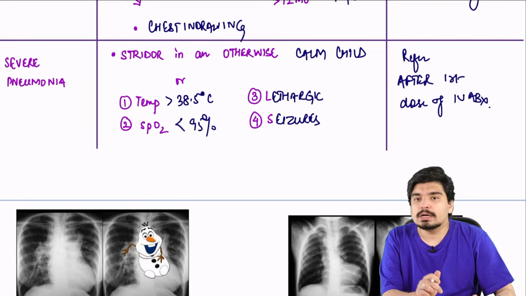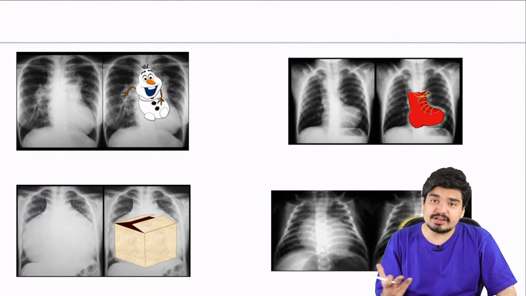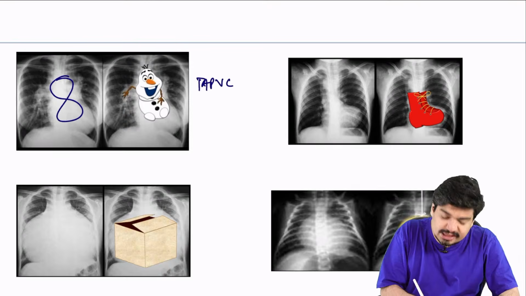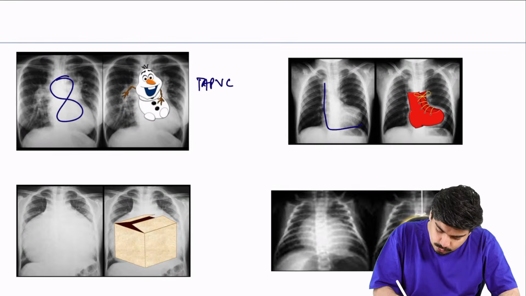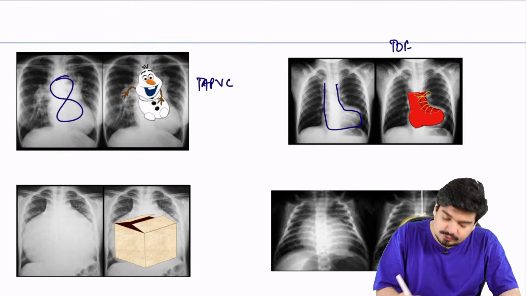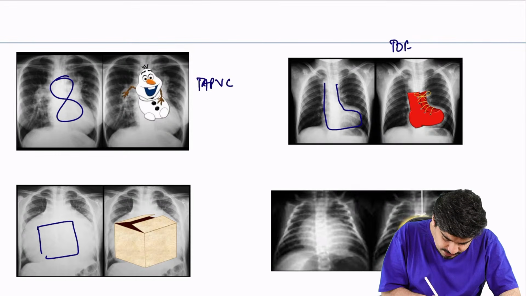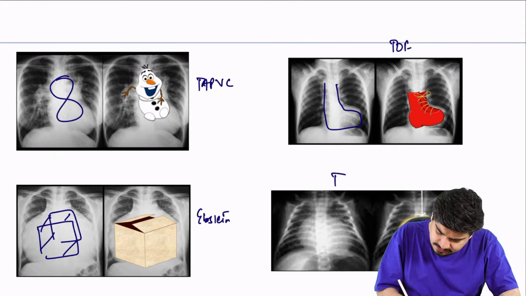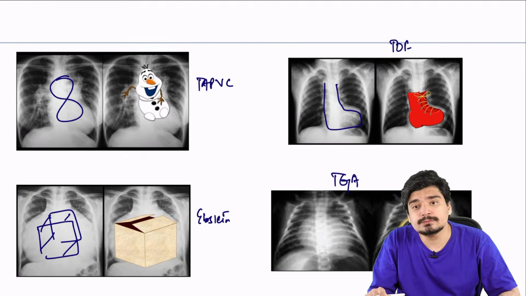Okay. Now, next, these are some chest X-rays which are very frequently tested. Snowman or figure of 8 appearance, seen in which condition? TAPVC. Boot-shaped heart, seen where? Tetralogy of Fallot. Box-shaped heart, seen where? Ebstein anomaly. And this egg on string appearance, seen where? It is seen in TGA.